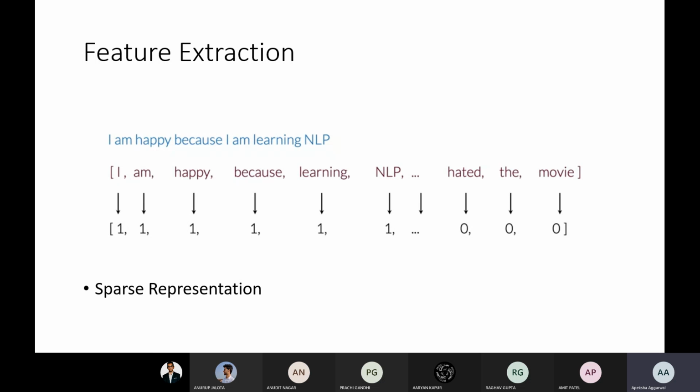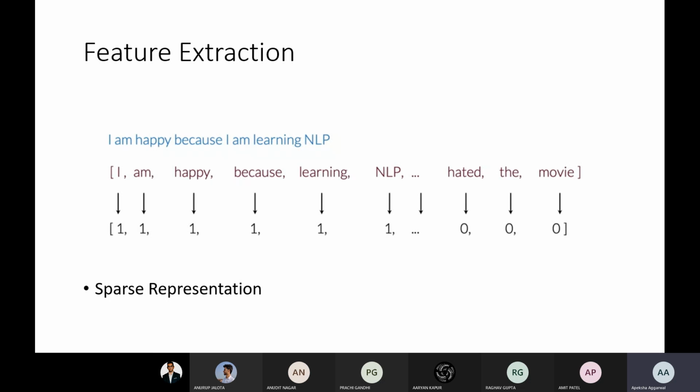Suppose, we have discussed only the data set with two training examples, document A and document B. Suppose the data set was having 1,000 such documents. So vocabulary size would be very, very large and the number of zeros would be very, very large in every training sample feature set, right?